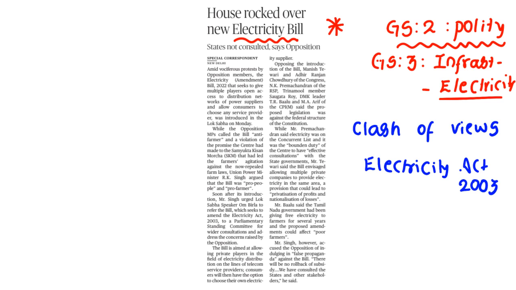Right now they want to amend this Electricity Act of 2003 by coming with the amendment bill of 2022. What do they want to say? They want to give multiple players open access to the distribution networks of power suppliers, and it helps in allowing consumers to choose any service provider.